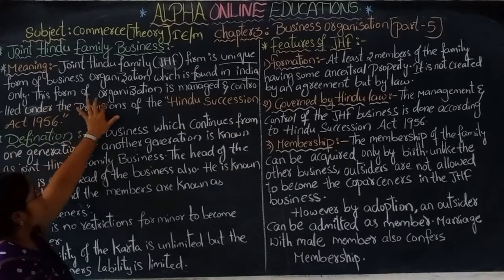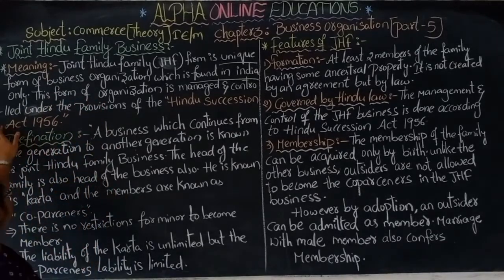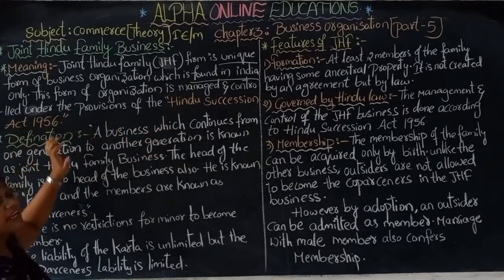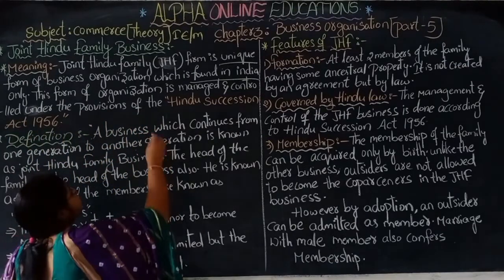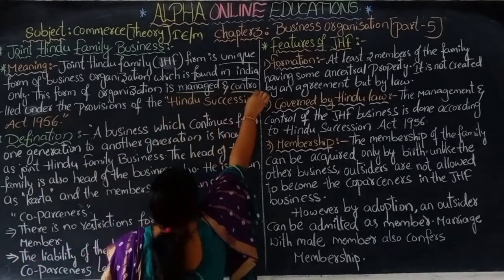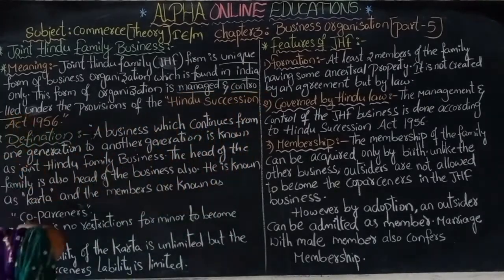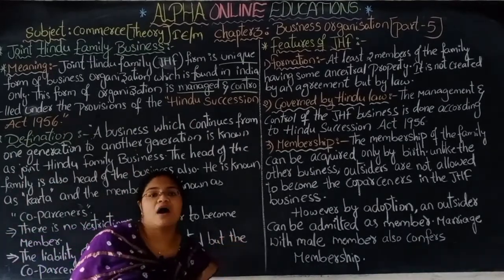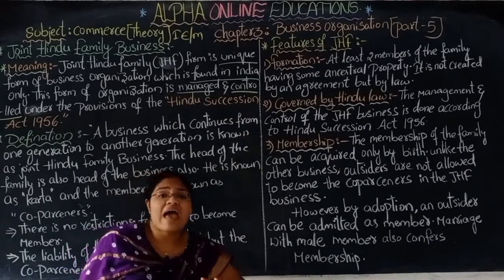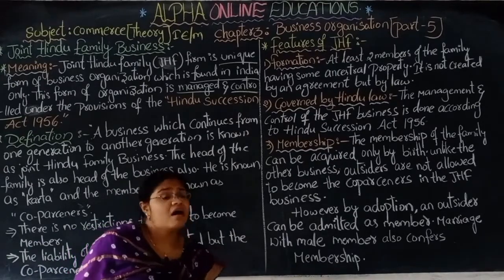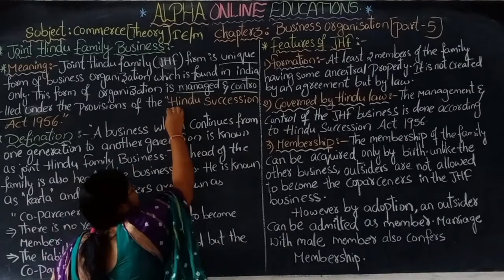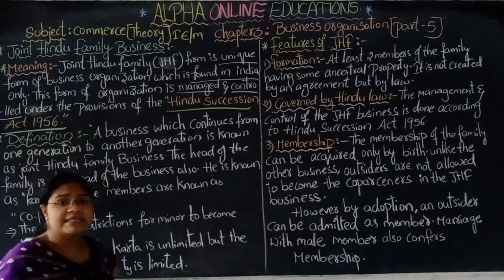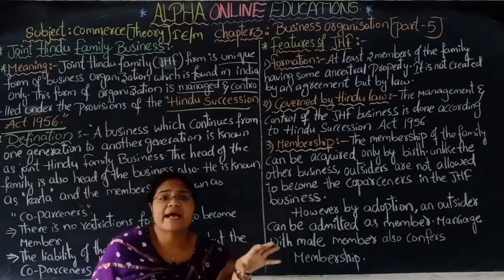This form of organization is managed and controlled under the provision of the Hindu Succession Act 1956. Okay, this business organization is managed and controlled under the provision, meaning under the act, under the law of the Hindu Succession Act 1956. In this act, this organization has taken birth.